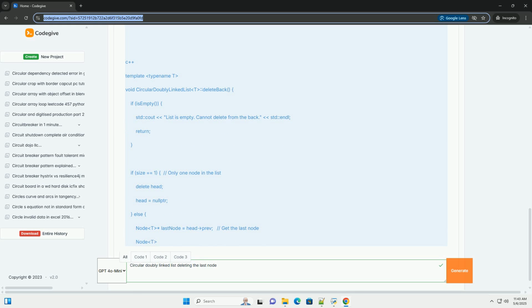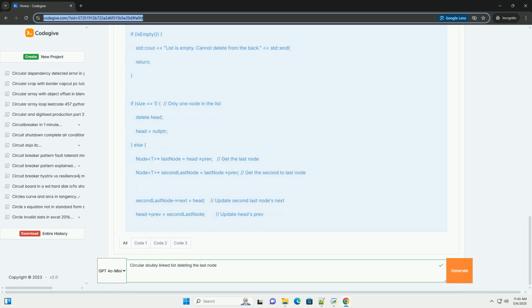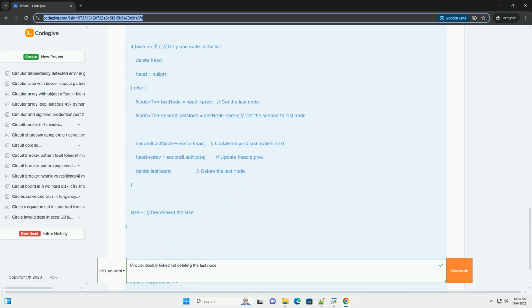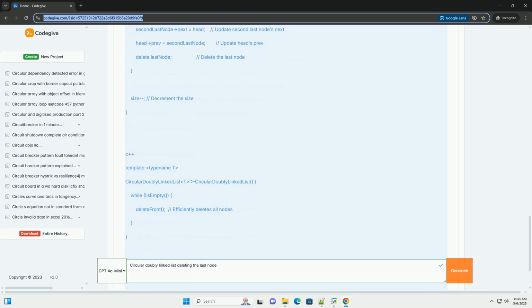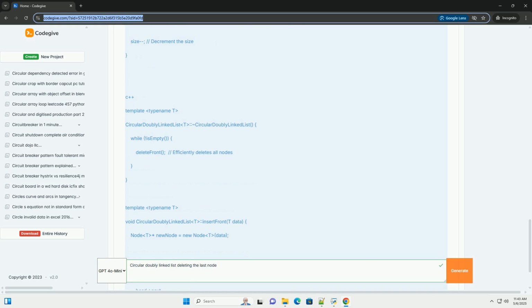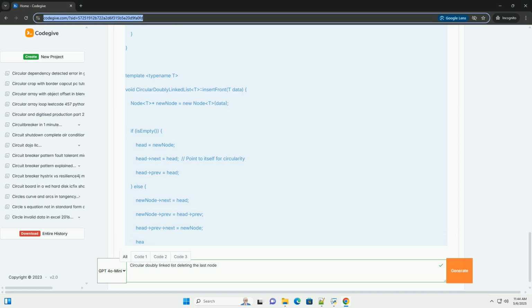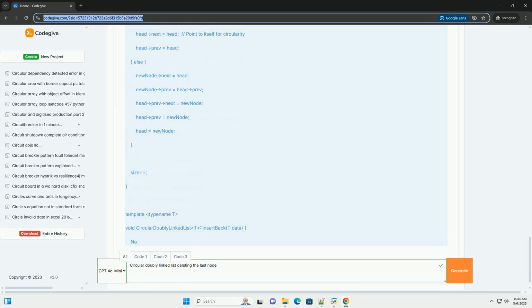Before we tackle deletion, it's crucial to understand what makes a circular doubly linked list unique. Doubly linked: each node in the list holds two pointers, next, pointing to the next node in the sequence, and previous, pointing to the previous node. This allows for traversal in both forward and backward directions. Circular: the next pointer of the last node points back to the first node, and the previous pointer of the first node points back to the last node. This creates a closed loop, eliminating the concept of a null end of the list.